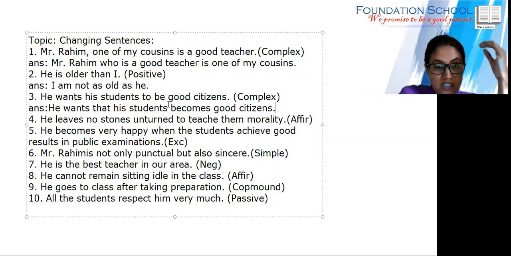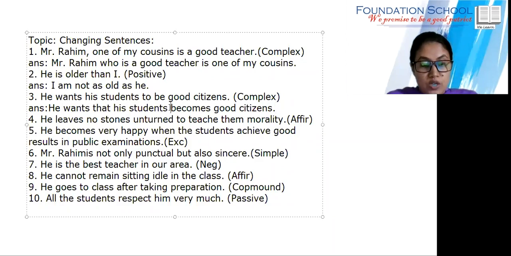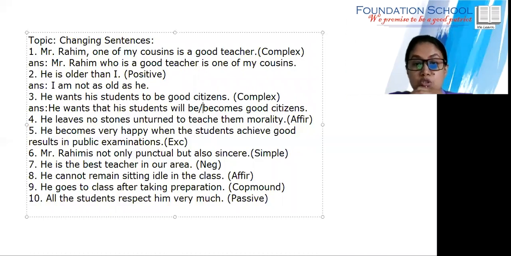Or you can write his students will be. You can write will be or shall be also. He wants that his students will be good citizens, or he wants that his students become good citizens.